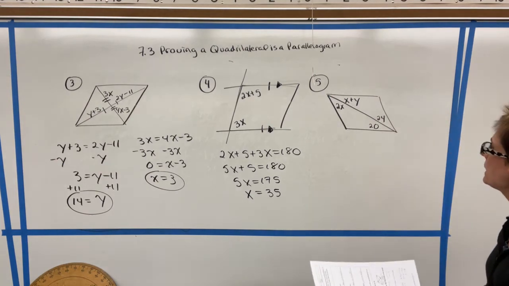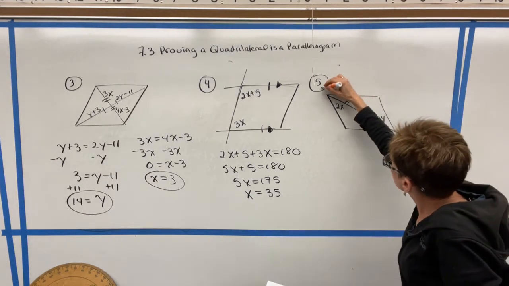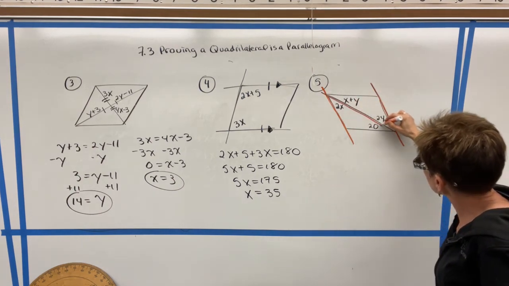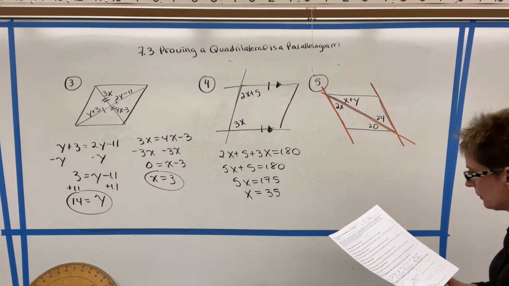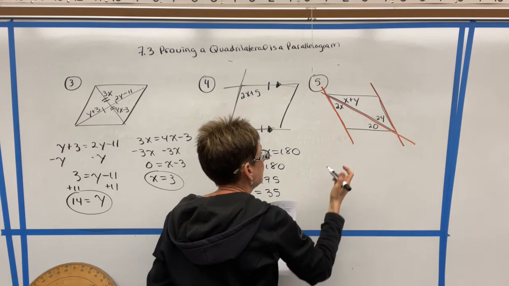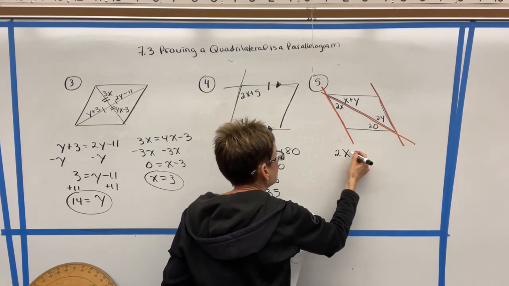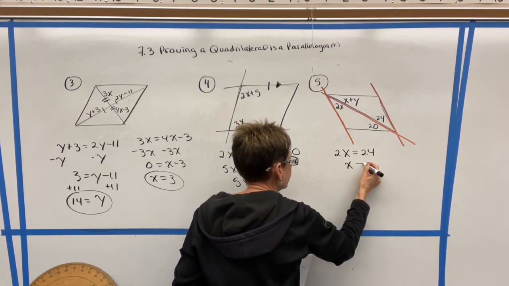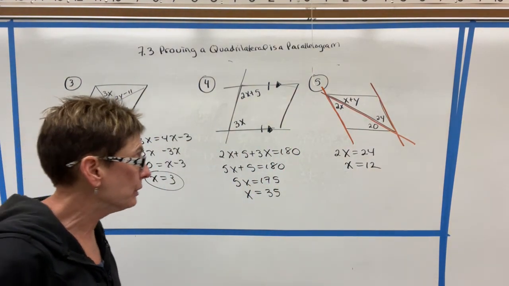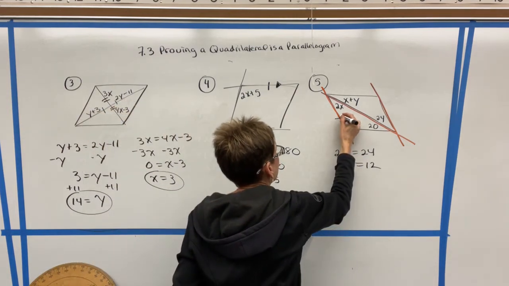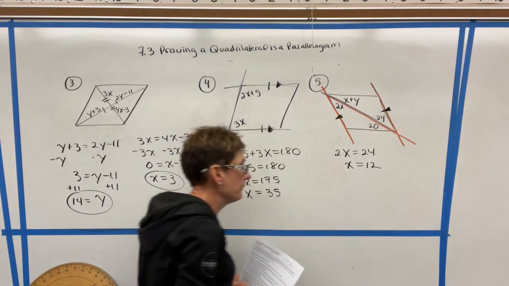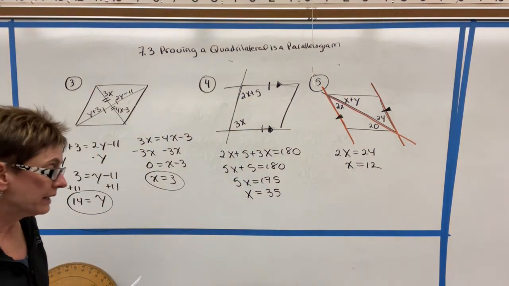So on this one, I think it can be a little bit helpful to draw 2 parallel lines crossed by a transversal. We did this on our last notes. And notice, as I mentioned before, that the alternate interiors would need to be congruent. So we would need 2x to be 24 or x to be 12. We know that if the alternate interior angles are congruent, then the lines are parallel. So if 2x was equal to 24, or if x was 12, those 2 lines would be parallel.